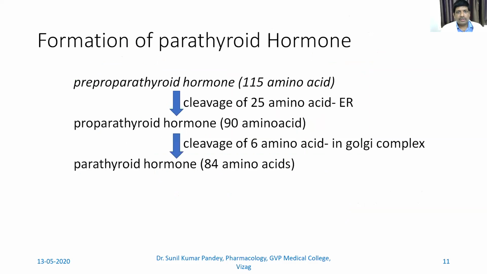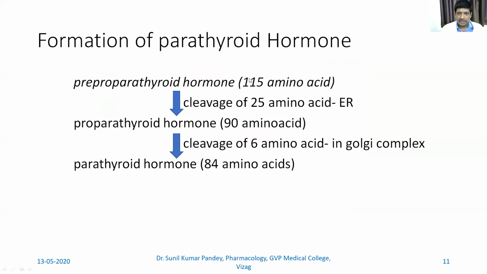Now coming to the synthesis of parathyroid hormone. Parathyroid hormone is synthesized as pre-proparathyroid hormone, and this is a peptide containing 115 amino acids.